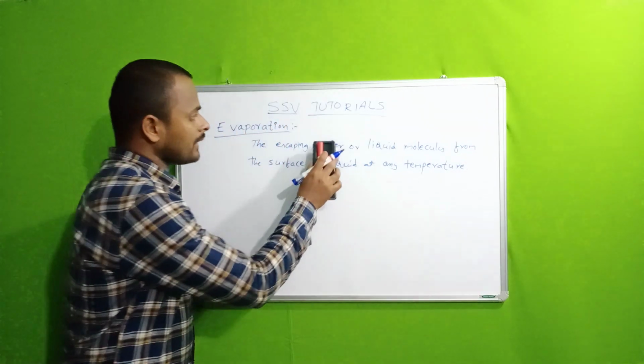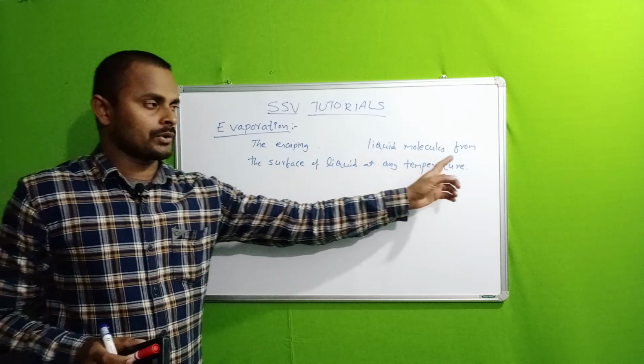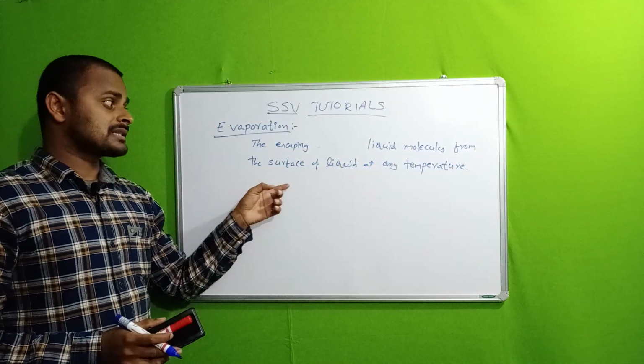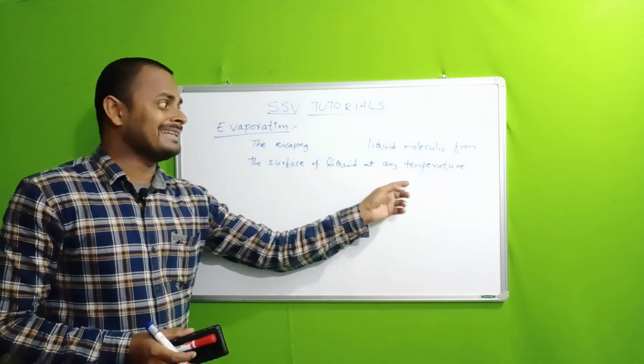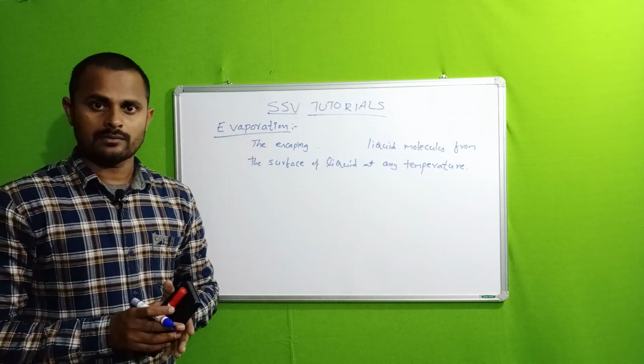The escaping liquid molecules from the surface of liquid at any temperature is called evaporation.